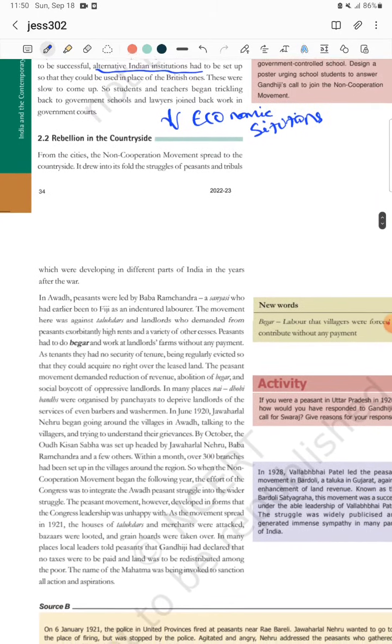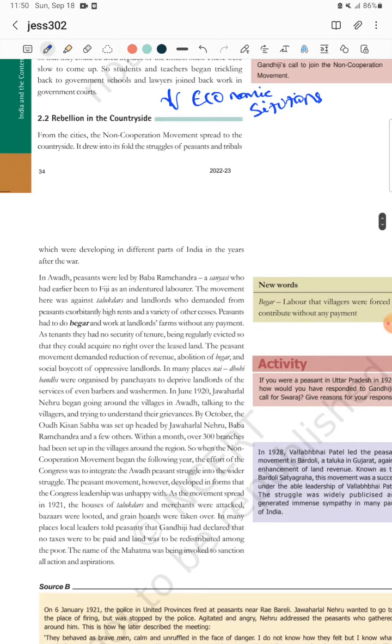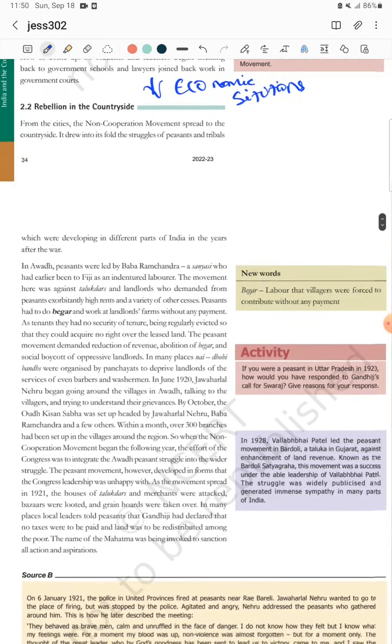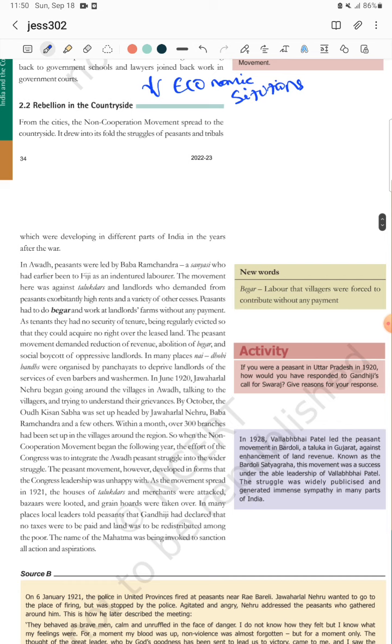You can see all these things when any government calls a bandh or strike. You will find that particular party members roaming on the street. They check that all the shops, schools and colleges are closed properly or not. That is known as picketing, right? So first we know that this is the way the town people participated, and over that they got the failure for a few reasons.